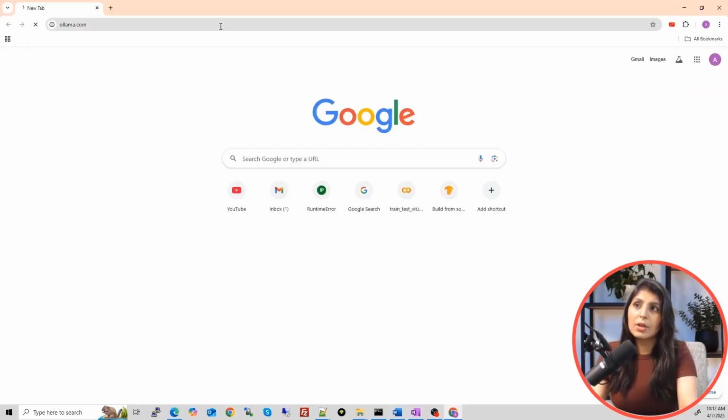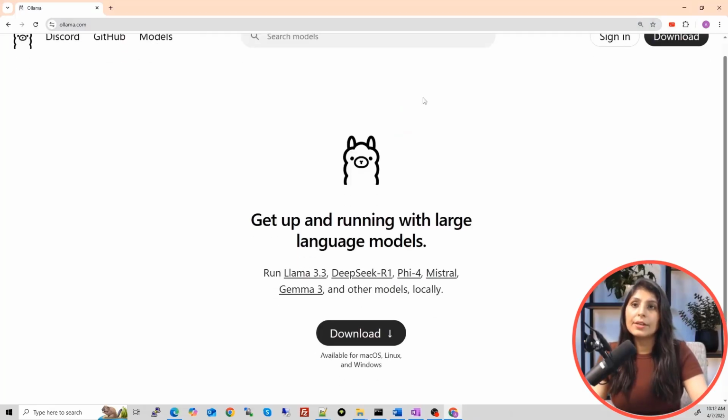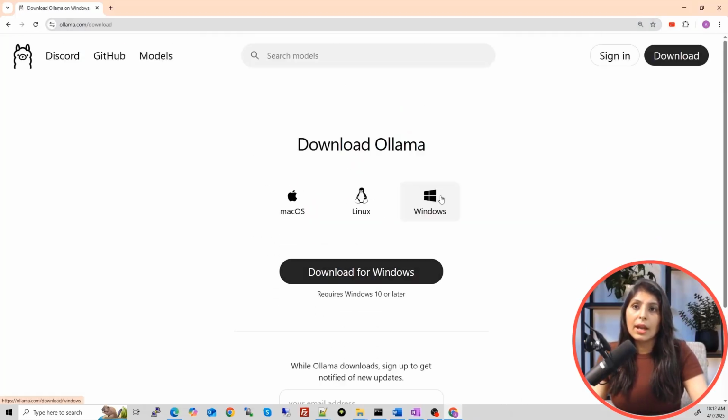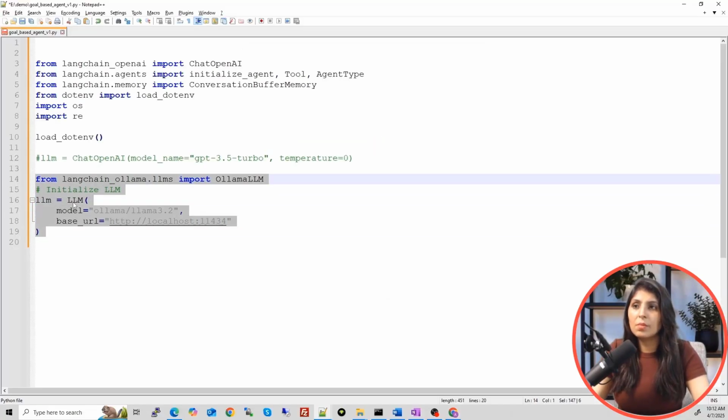You will go to ollama.com, and here just click on download, and select the operating system on which you're working. In my case it's Windows. Then click on download, and you will get an executable file, then install it. This is a step you need to run this LLM. In my case I'm not using it, so I'm just commenting it out.